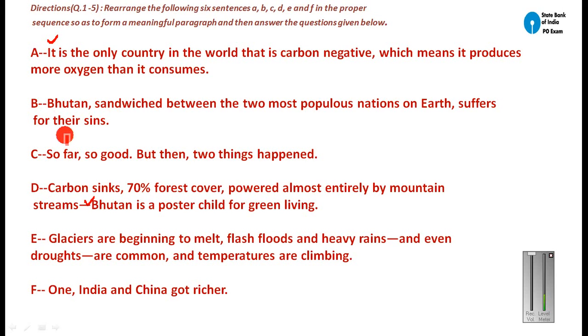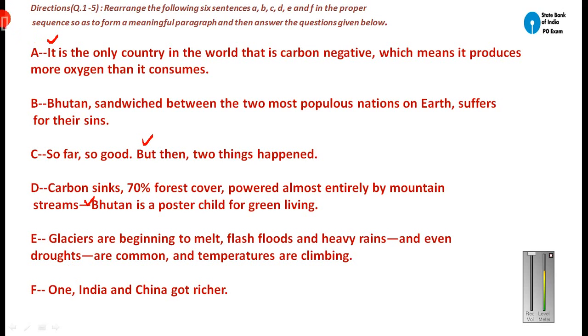First noun will come and then pronoun will come. So far so good, but normally a sentence cannot start with this word but, because this is in contrast with the previous sentence. That is why we have used but here. So the paragraph cannot start from here.